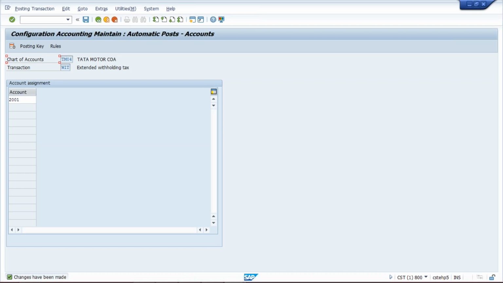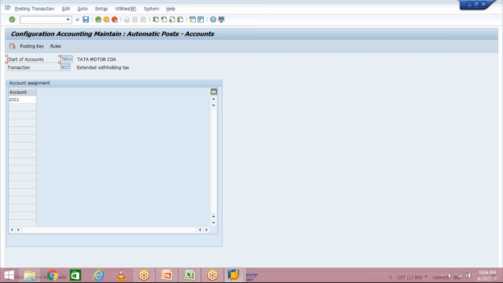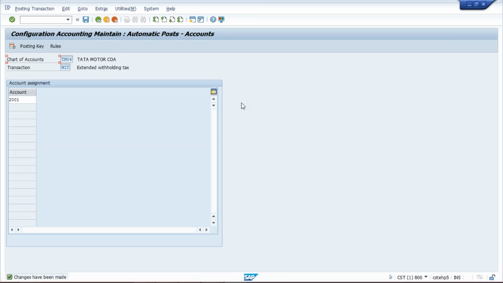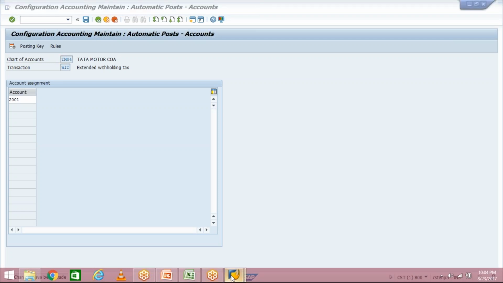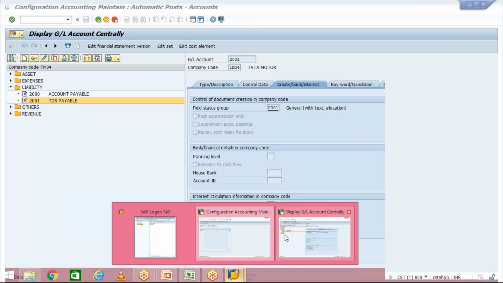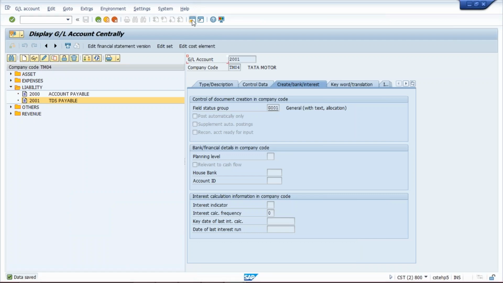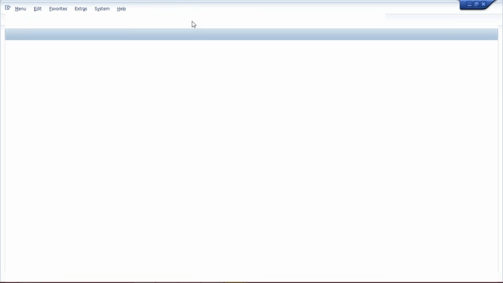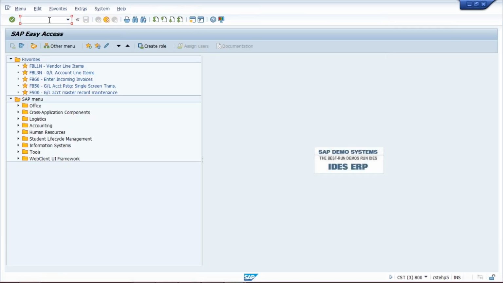Okay, how is the system going to deduct this TDS automatically? That I will let you know, guys. So now we have created tax type and tax code. Now whatever tax type and tax code we have created, we are going to assign to the vendor master.